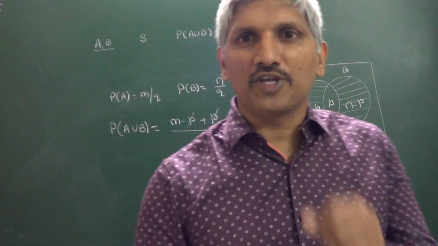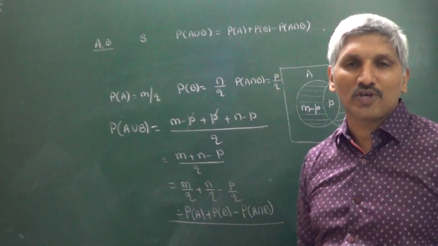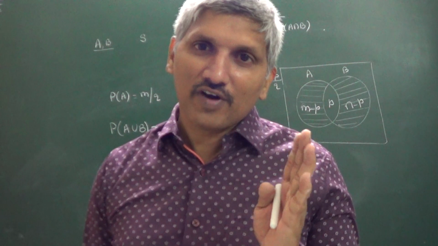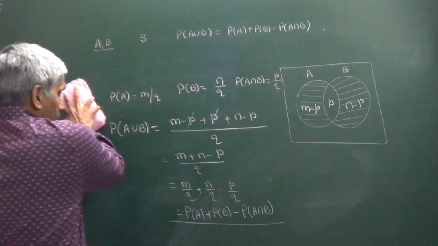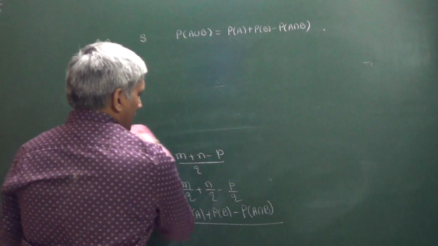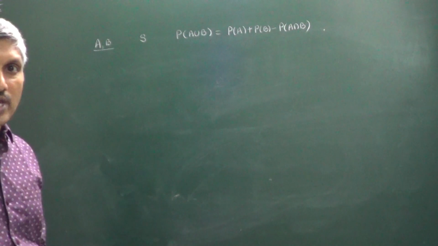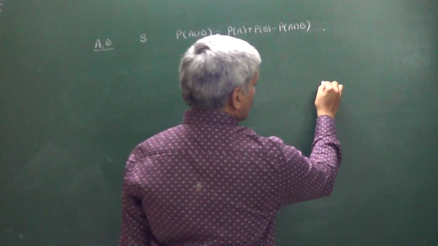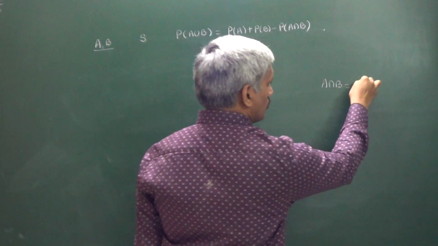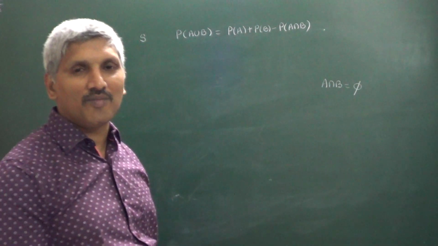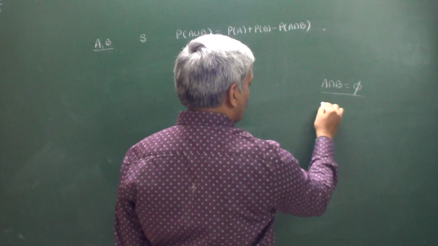P of A union B is equal to P of A plus P of B minus P of A intersection B. For any two events A, B, we can apply this. Now suppose A, B are mutually exclusive events. When A, B are mutually exclusive events, what happens? A intersection B is equal to phi.